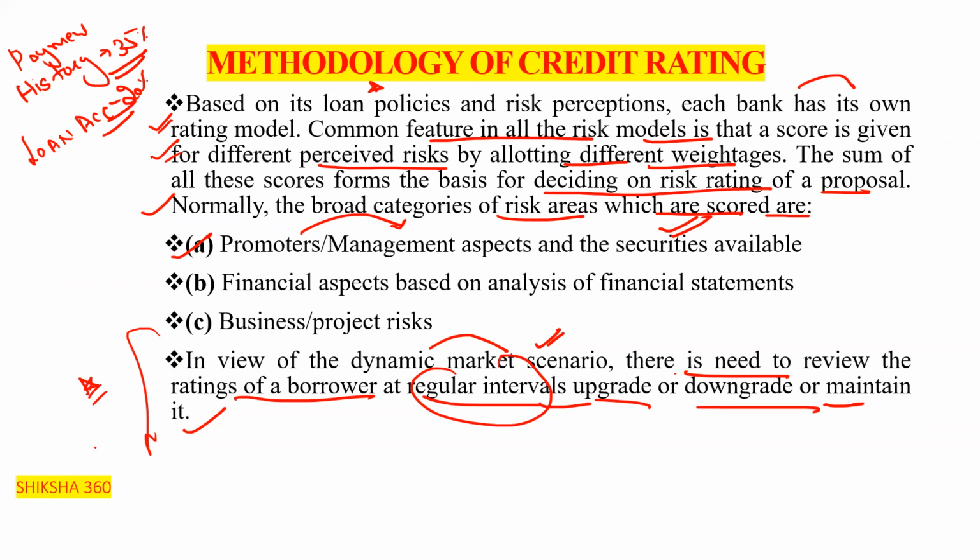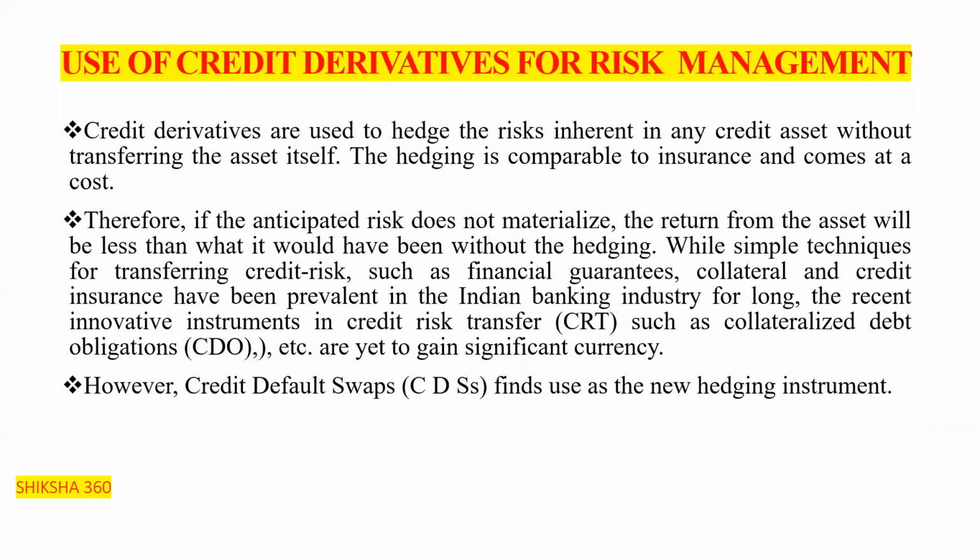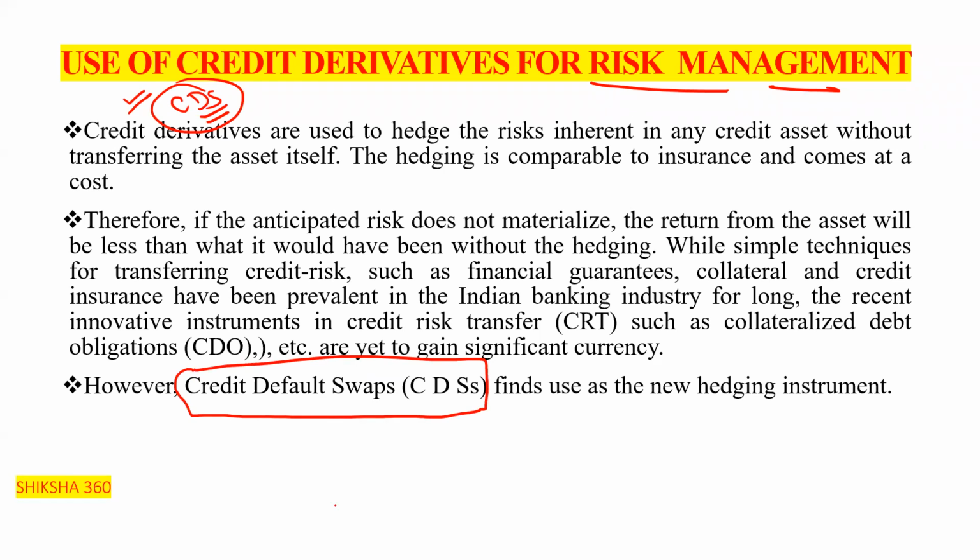So these are the methodologies of credit rating. Now, what are the uses of credit derivatives? Initially we will discuss CDS, which is one of the derivatives used to reduce risk, basically for risk management. Here we will first discuss credit default swaps, and second, CLN, credit linked notes.